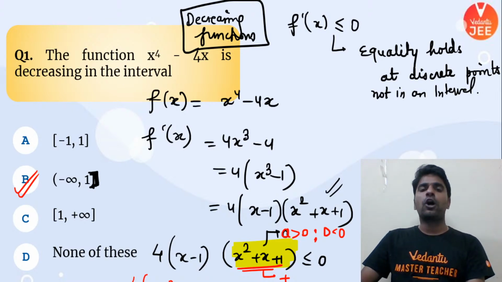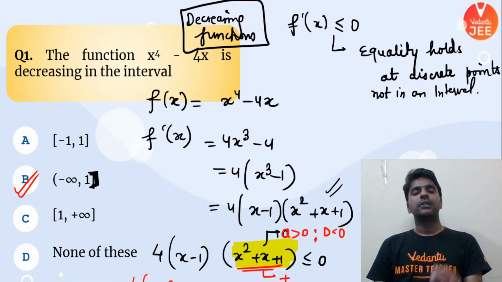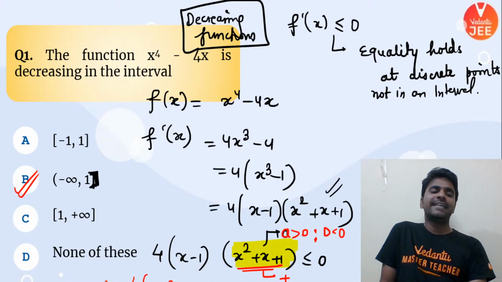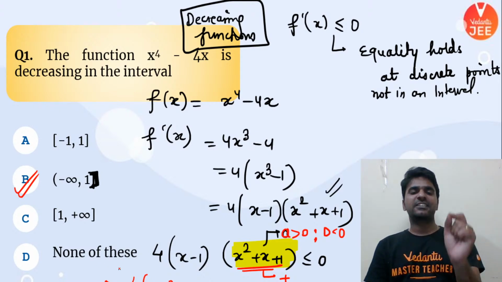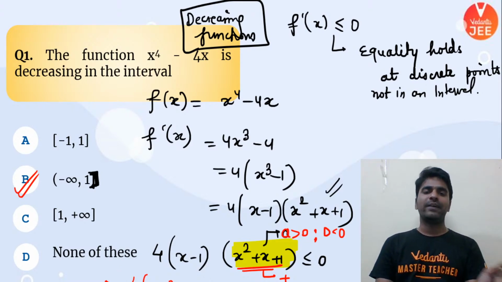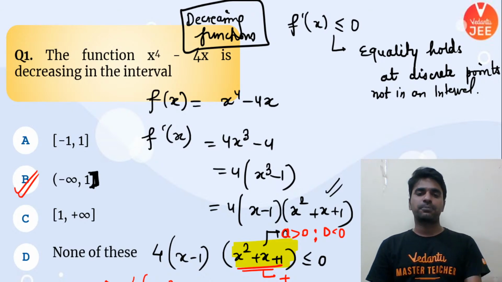Everybody, the sole concept involved in this problem is f dash of x should be lesser than or equal to 0, and the equality should hold at a discrete point. In this particular problem, the equality is holding at a discrete point, that is at x equal to 1 only. Otherwise it is always negative. Hence we're going to say at x equal to 1 also the function is going to be decreasing. So minus infinity to 1 is going to be the correct answer of this particular problem.